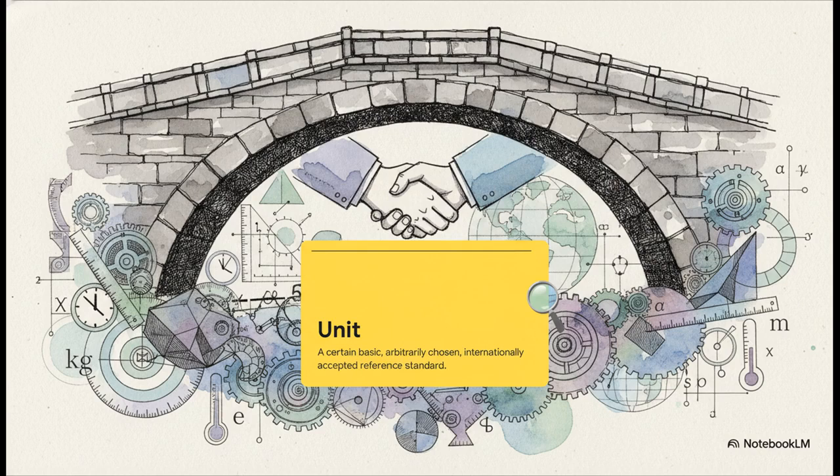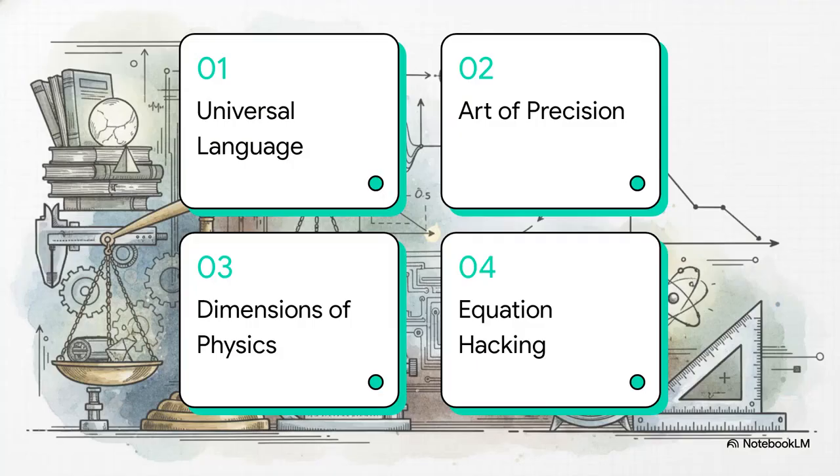Enter the unit. A unit is defined as a certain basic, arbitrarily chosen, internationally accepted reference standard. Without this, physics is really just throwing meaningless numbers into the void. Saying a building is 12 tall means absolutely nothing unless every single one of us agrees on exactly what that unit of measurement is. It's an arbitrary choice, sure, but it's a choice that the entire scientific world has shaken hands on. So here is our roadmap for today's explainer.